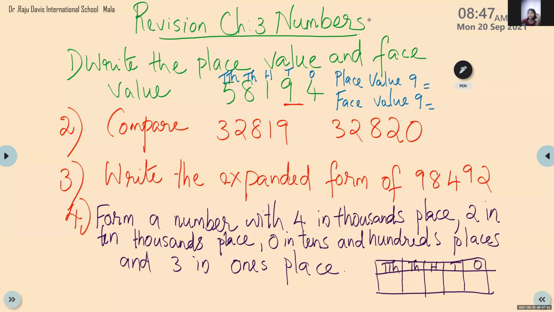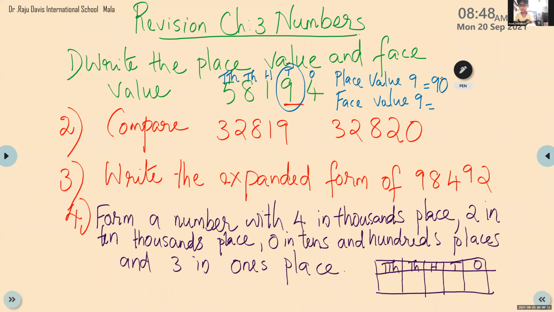Ma'am, I finished one question. Okay. What about Niharika? Can you give me the place value of 9? Niharika? Place value of 9. 90. Okay, children, look here. 9 in 10's place. 9 into 10. 90. Okay. Next, Asad. Face value of 9.